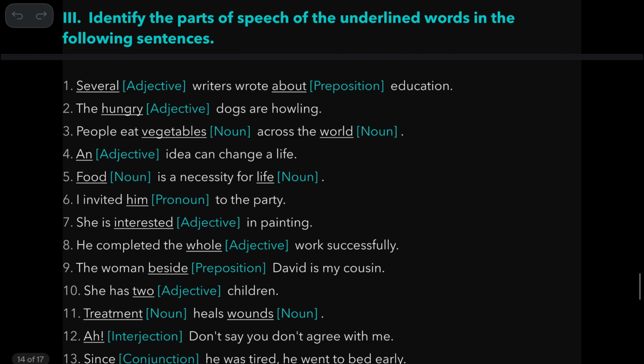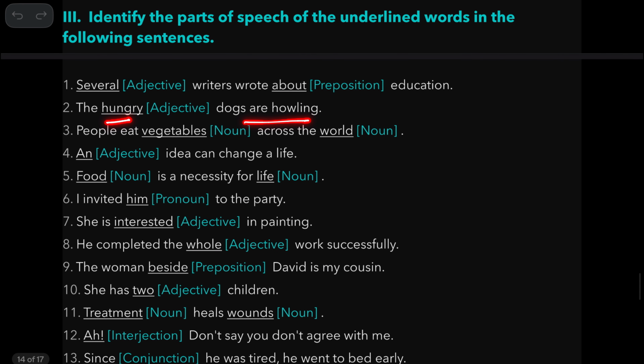Now the third exercise. Several writers. Now writers is a noun. So several is an adjective describing the noun. Wrote about education. About is a preposition. The hungry dogs are howling. Hungry describes dogs, so adjective. People eat vegetables across the world. Now, vegetables is a noun, world is also a noun.